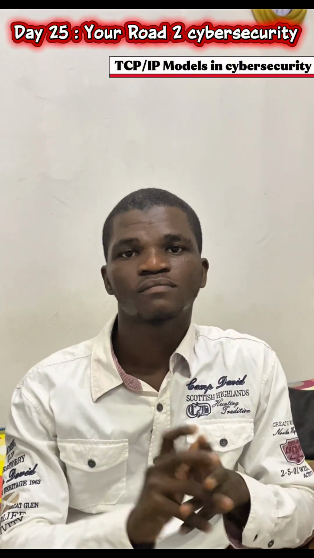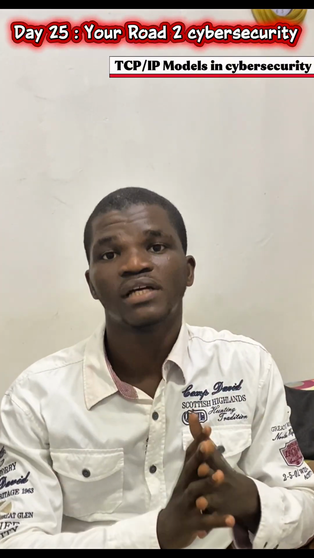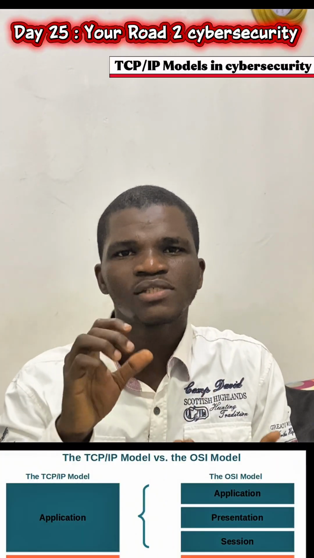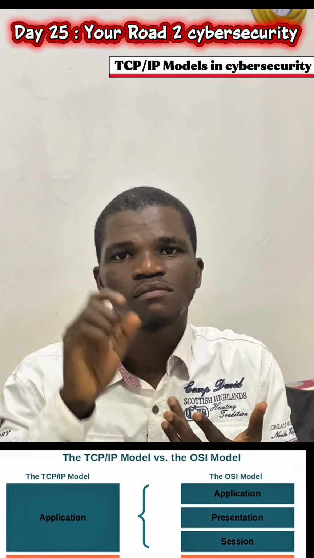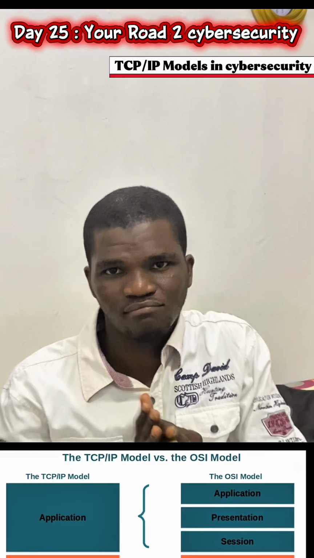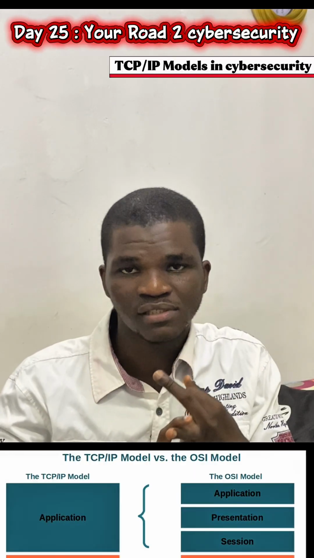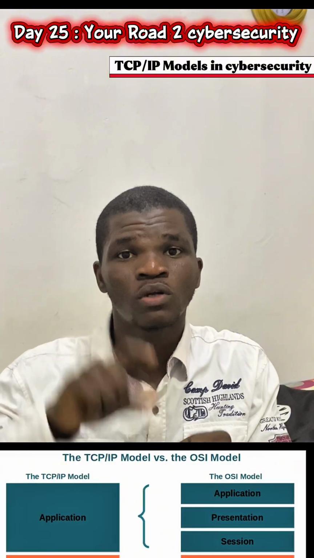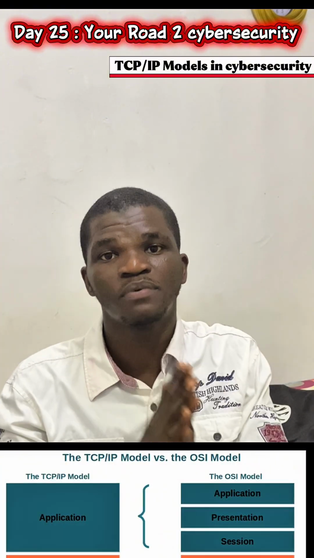Now the layer 4 of the TCP/IP model is what we call the application layer. This layer combines OSI model layer 7, layer 6 and layer 5 together. So layer 7, layer 6 and layer 5 of the OSI model are what we call the application layer in the TCP/IP model.